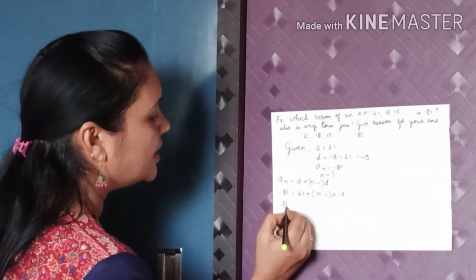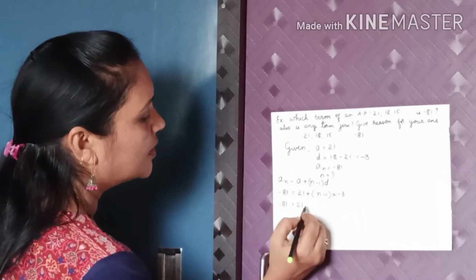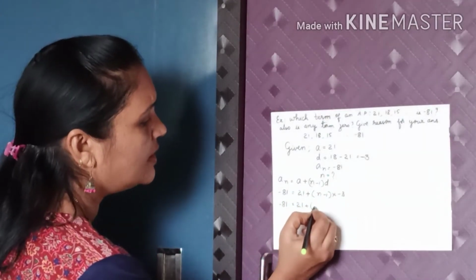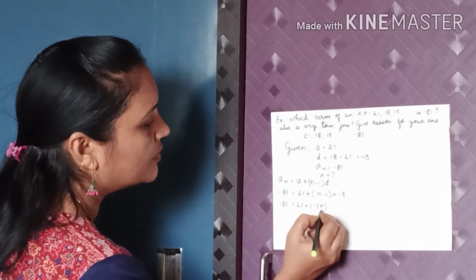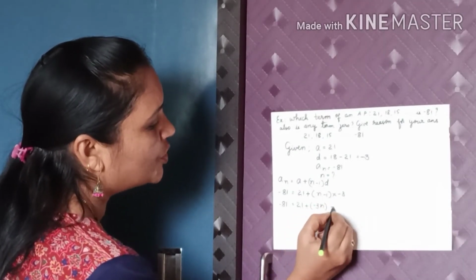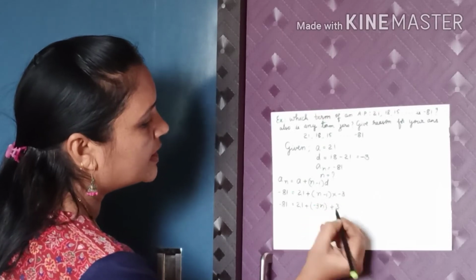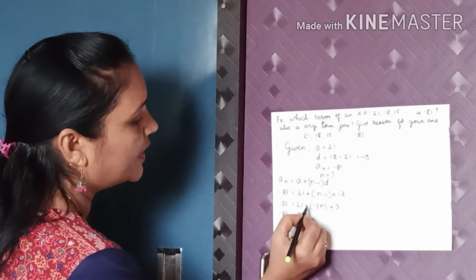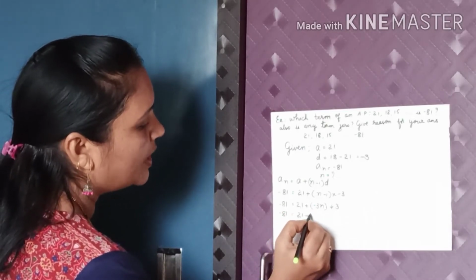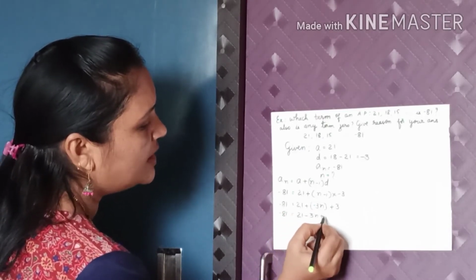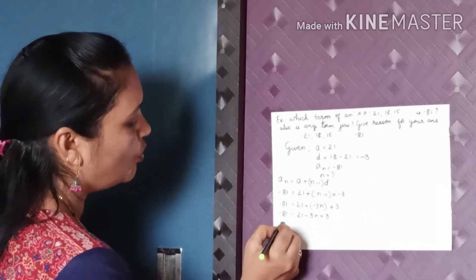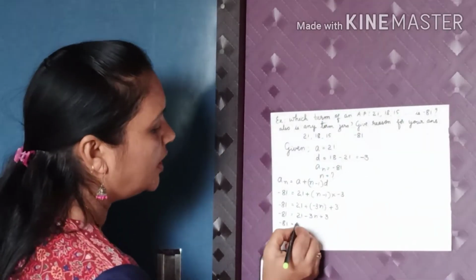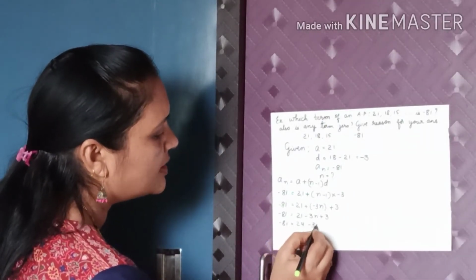Now minus 81 equals 21 plus, multiplying n with minus 3, that is minus 3n, then minus into minus is plus, 3 ones are 3. So minus 81 is equal to 21 plus, minus 3n plus 3. Now minus 81 is equal to 21 plus 3, 24, minus 3n.